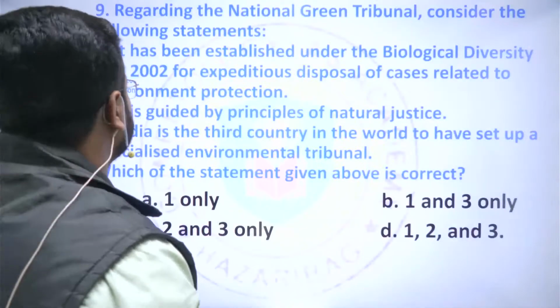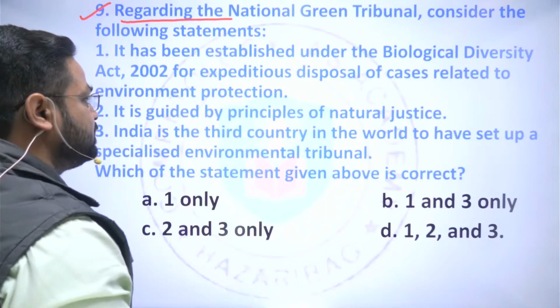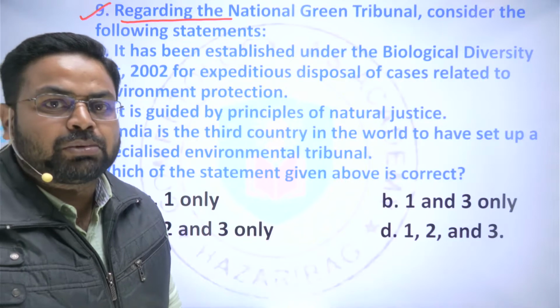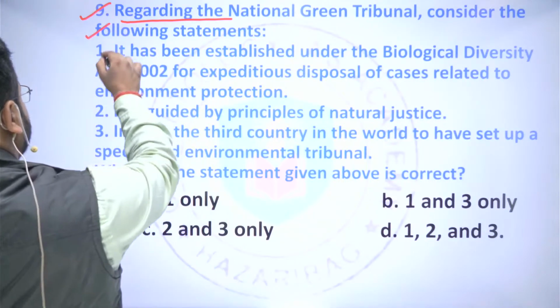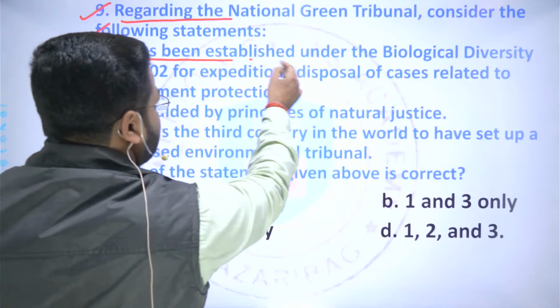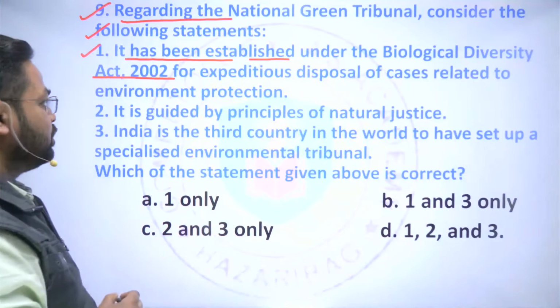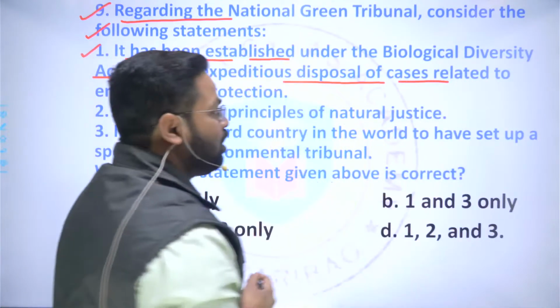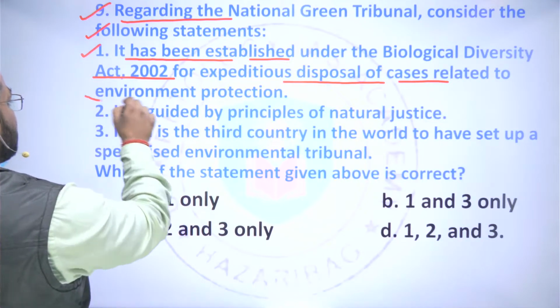And next question is regarding the National Green Tribunal, NGT. Time and again the NGT comes in news. It is very popular in India. Here the statement says that it has been established under the Biodiversity Act 2002 for expeditious disposal of the cases related to environmental protection.